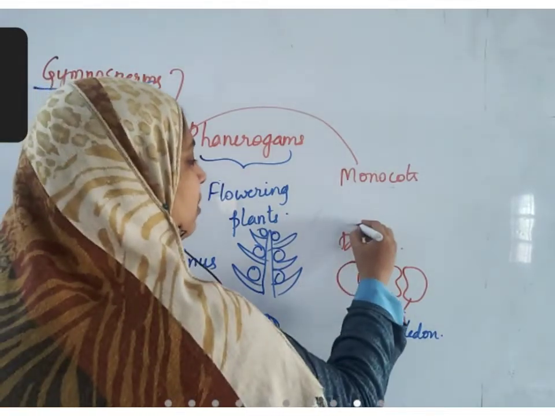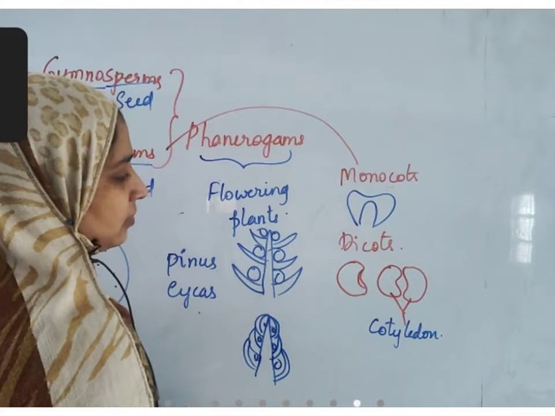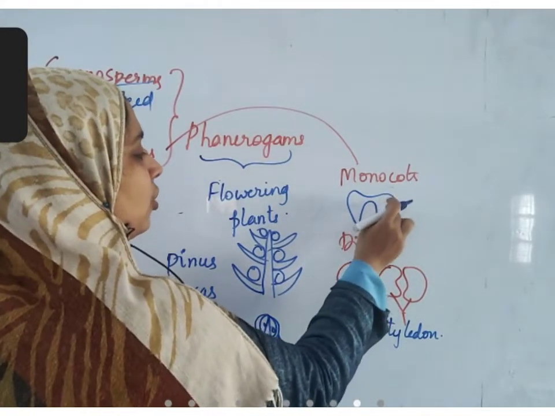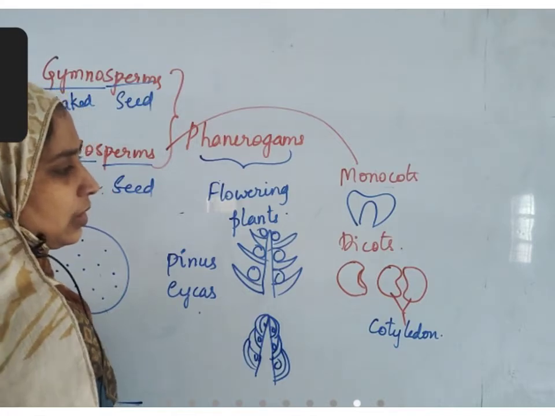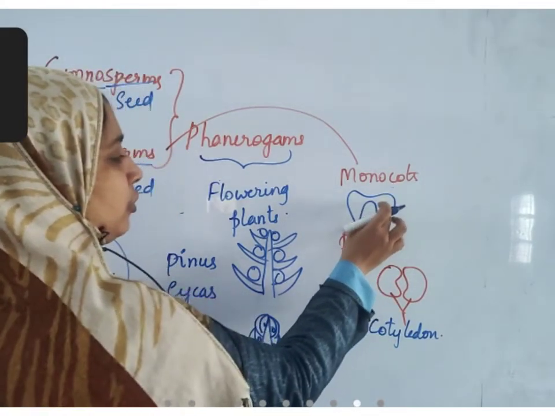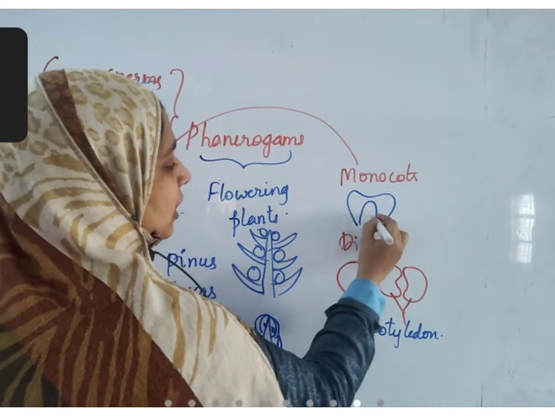But if you observe a maize seed, you will see there is a single cotyledon. This is cotyledon. This is embryo. This has the capacity to develop into new plants.